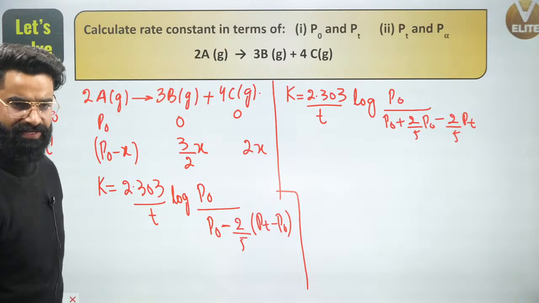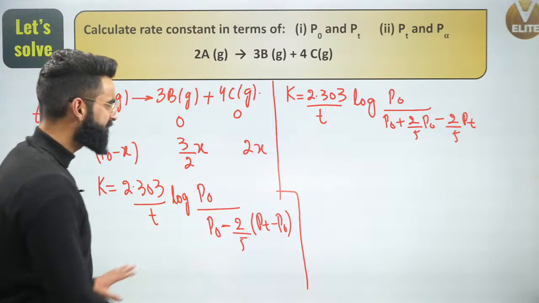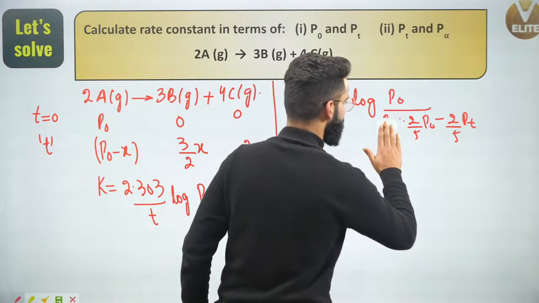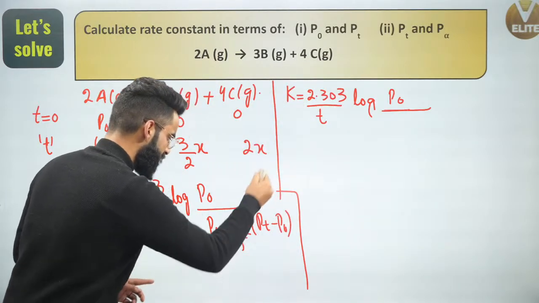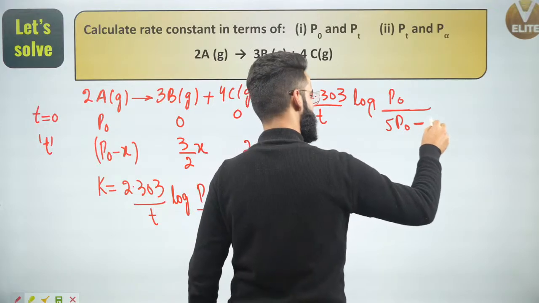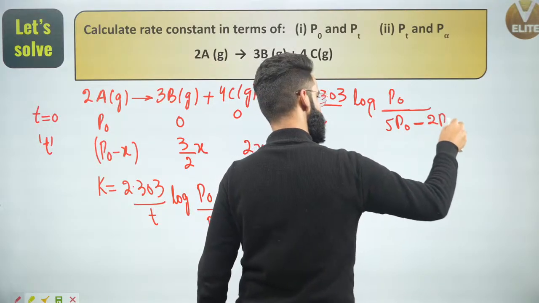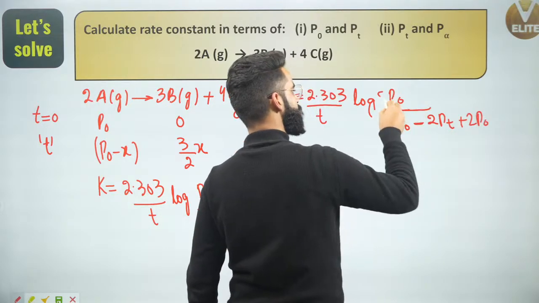Right, guys? Let me know in the chat box if it's clear. Or simply you could have done like this, just remove this part in the denominator, just do the cross multiplication. It's going to be 5 times P naught minus 2 Pt plus 2 P naught divided by 5. That 5 is going to come up.